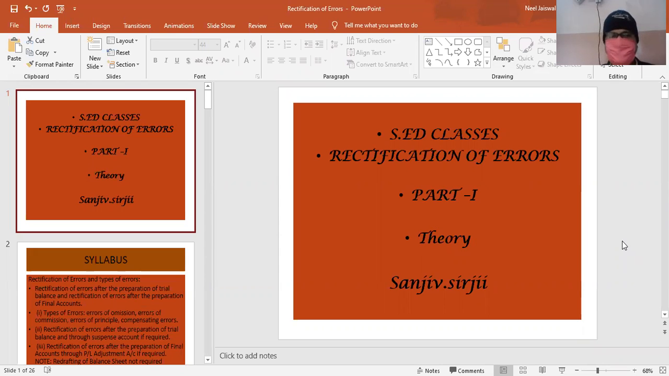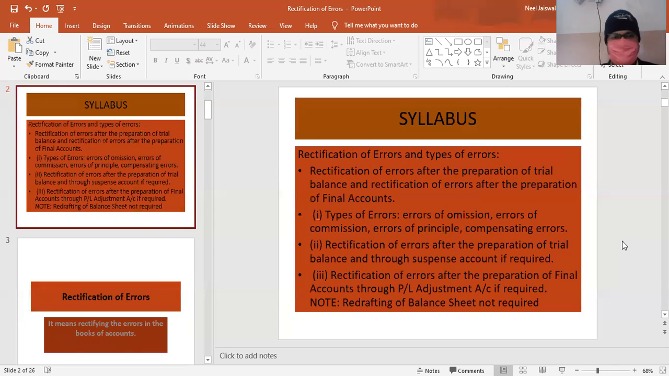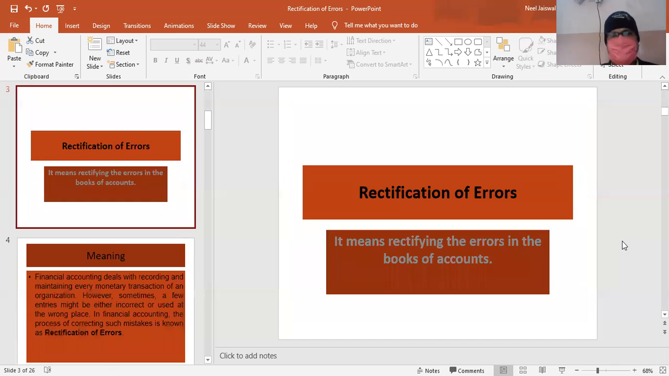First of all, let me tell you that whatever error is committed in accounts cannot be erased or rubbed out, but for that we make some other adjustment entries, some other rectified entries, to control those errors, to overcome those errors, or to reverse those errors and make it correct. So let's see. This is the syllabus, and it means rectifying the errors in the books of accounts simply.